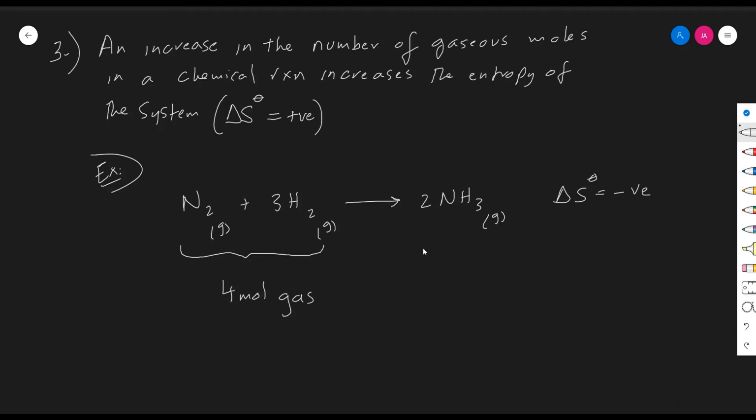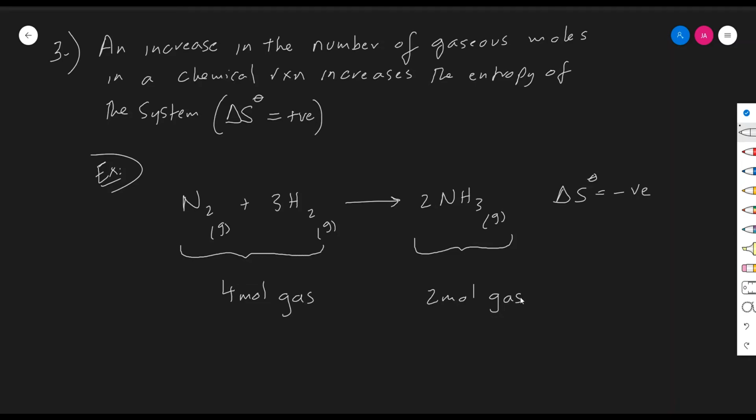As the reaction produces products, we have 2 moles of gas in the products, and therefore the number of gaseous moles decreases, and thus the entropy would decrease during this chemical reaction, and thus the entropy change, which is the sum of the absolute entropy of the products subtracted from the sum of the absolute entropy of the reactants, would produce a negative value in this case.